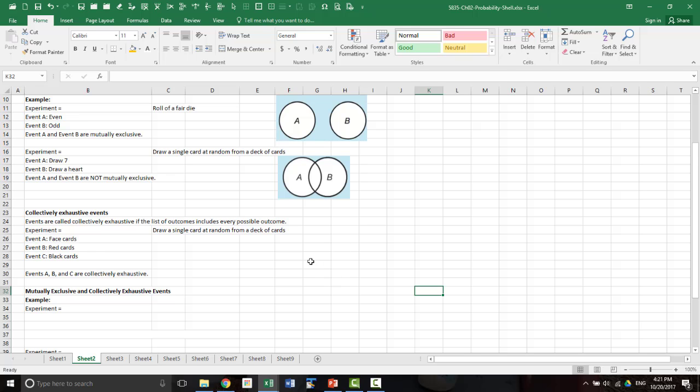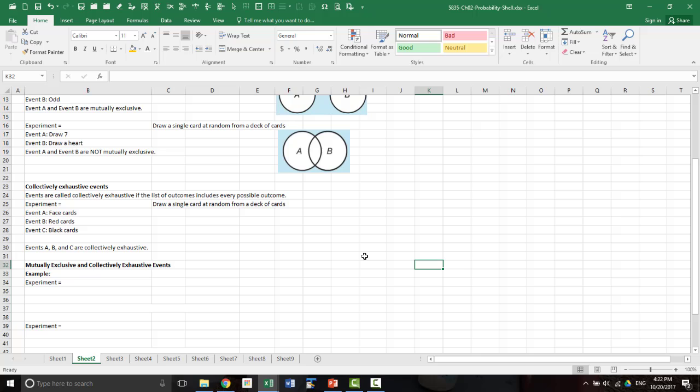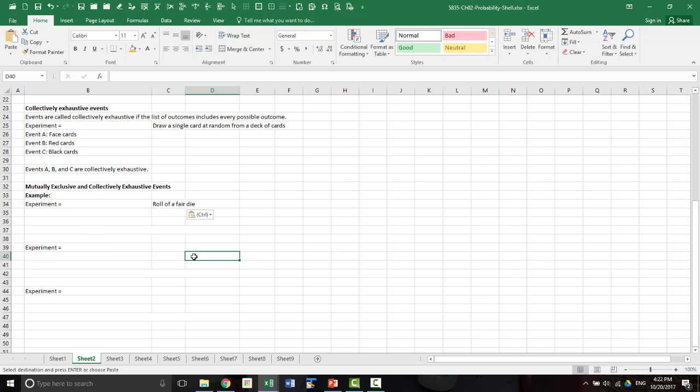So let's look at an example here. We have an experiment which is roll of a die. Now we'll define an event, say even. So event A is even. Now event B is odd. So now we know that event A and B are mutually exclusive.